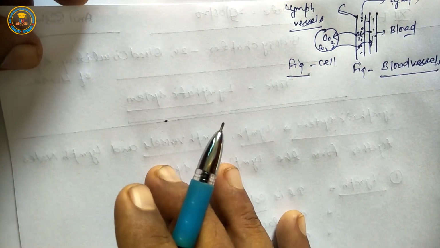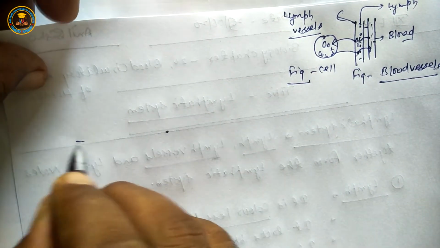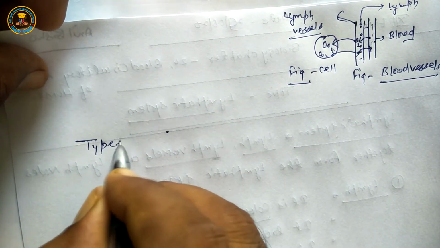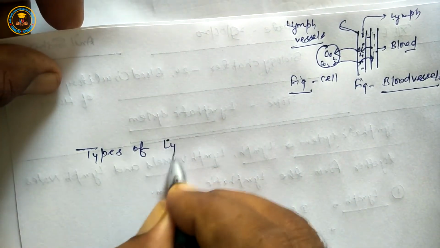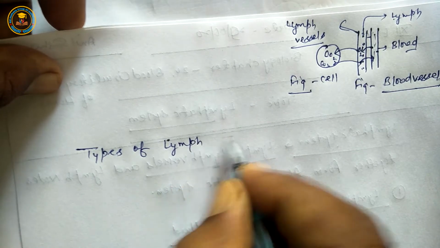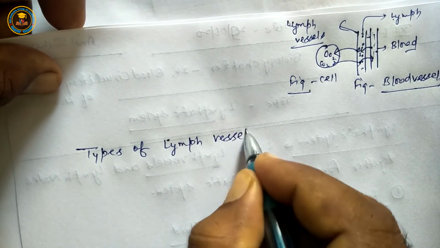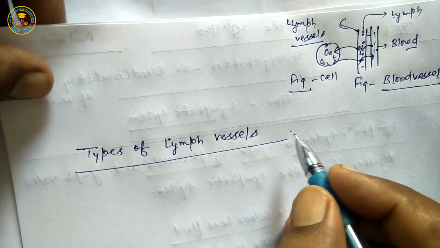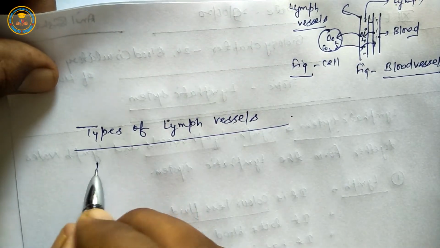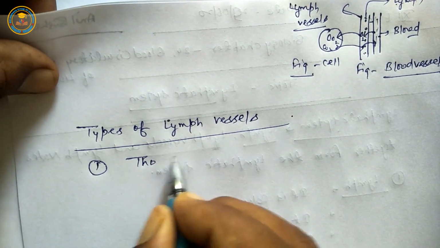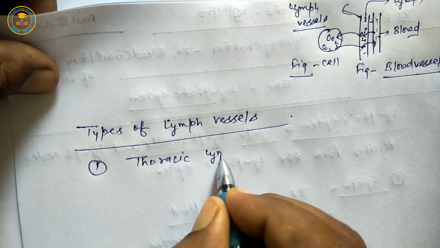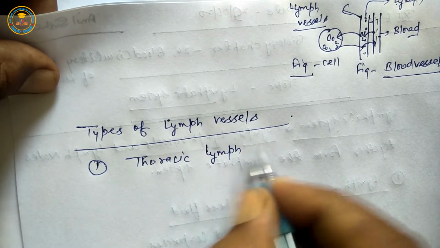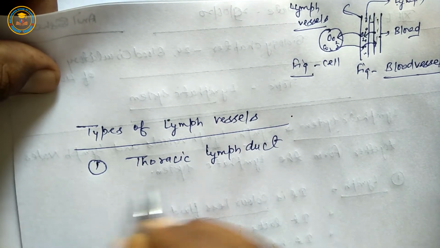Next is types of lymph vessels. First is the thoracic lymph duct.